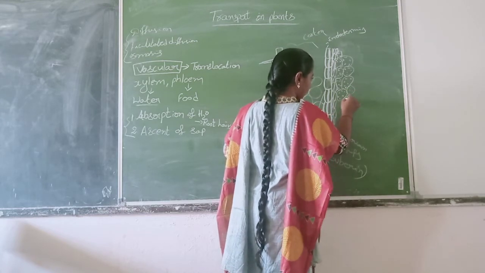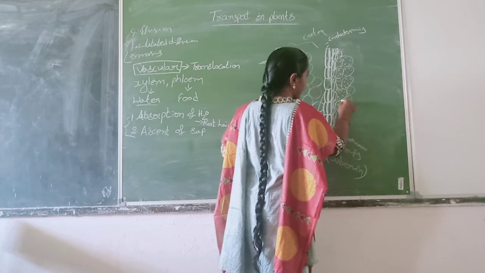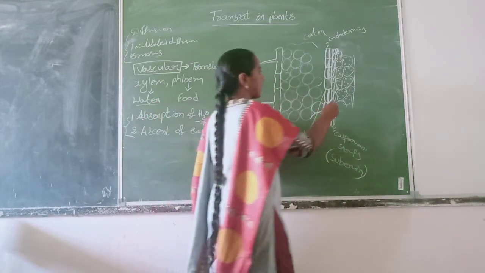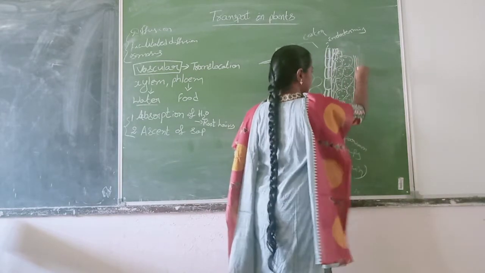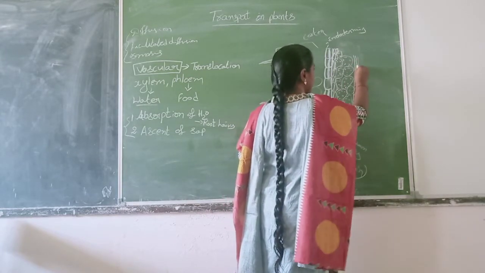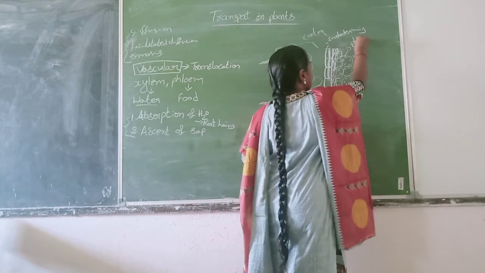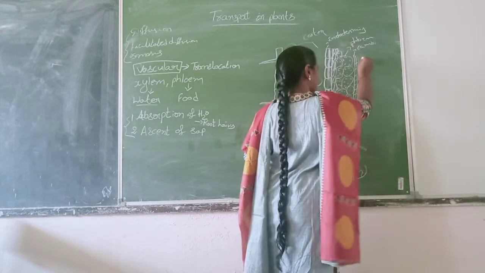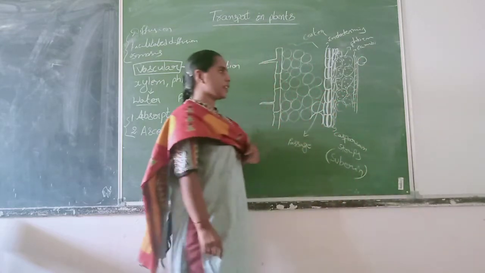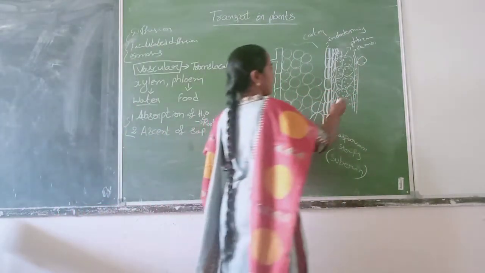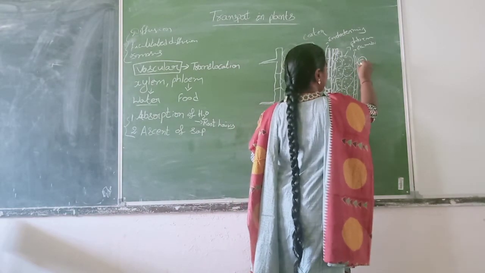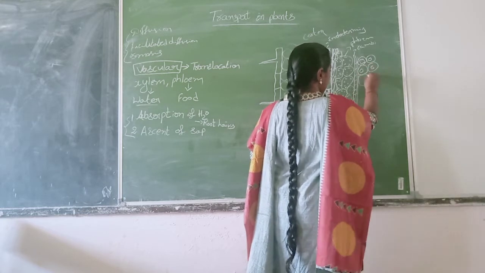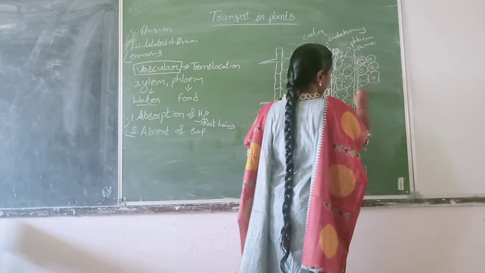But in dicot plants, xylem and phloem are differentiated by cambium: phloem, cambium, and then inner to the cambium we will find xylem. So this is the brief internal structure of the root.